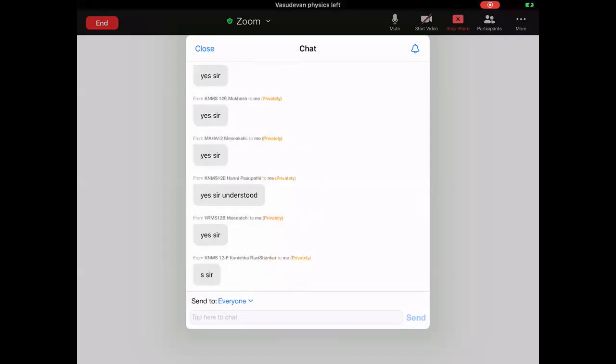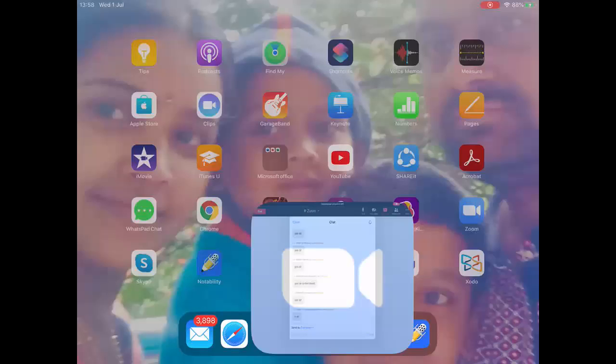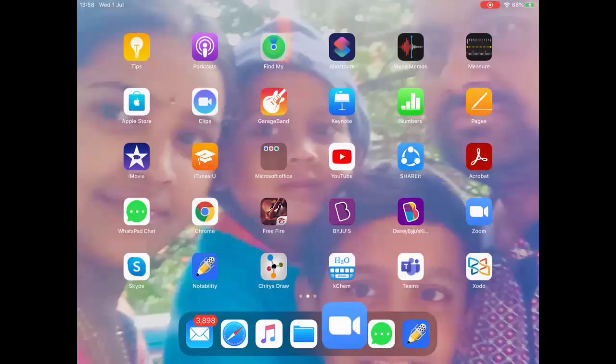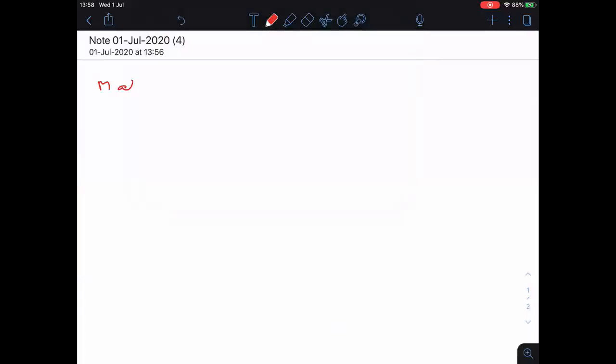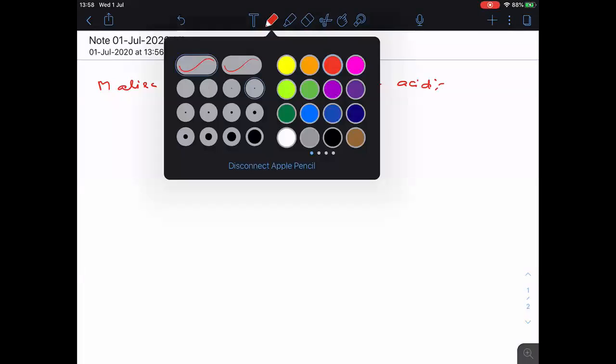Okay, so let me go back. Now we are going to start the next one. Next comparison is malic acid versus fumaric acid. So what is this malic, and what is this fumaric that we are going to see now?